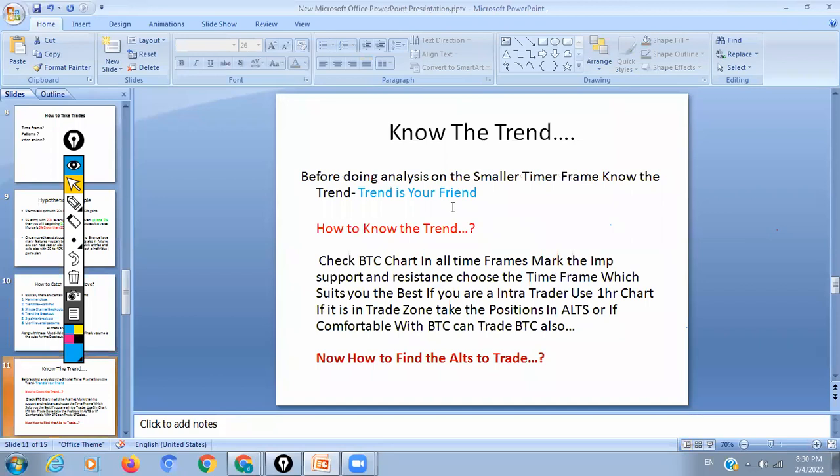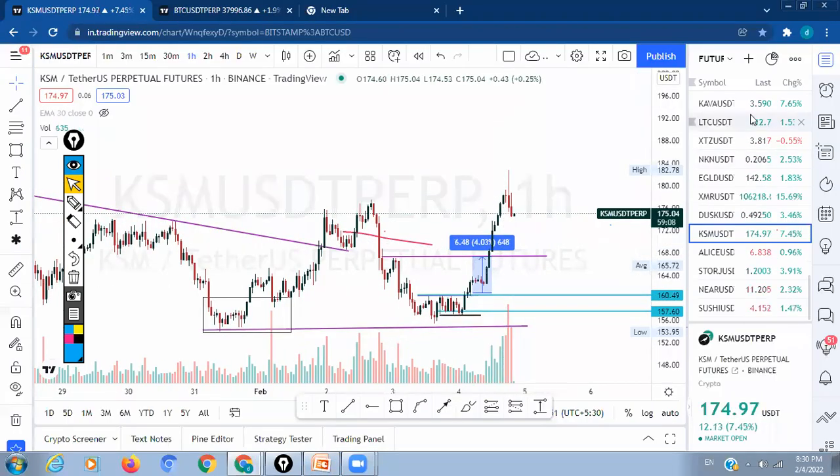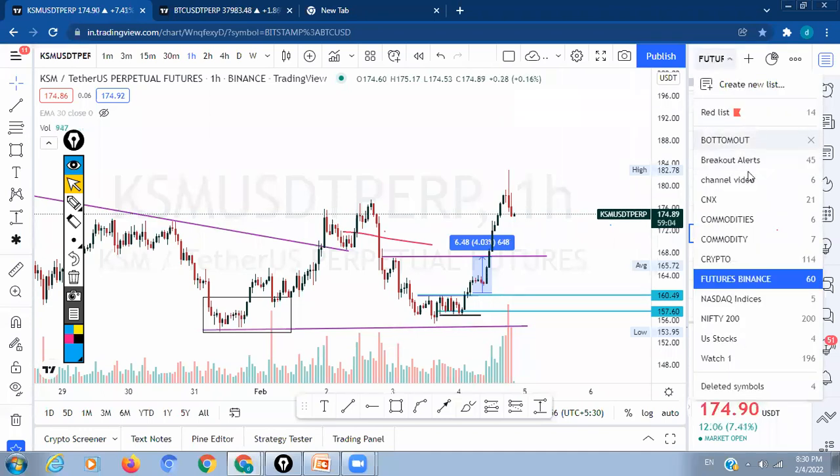So before knowing all these things, you have to know the trend. How was the trend here? Okay, now I want to take KSM here, but we have to know the BTC condition. What was the BTC condition? So just open the BTC chart. Nowadays many exchanges are available.